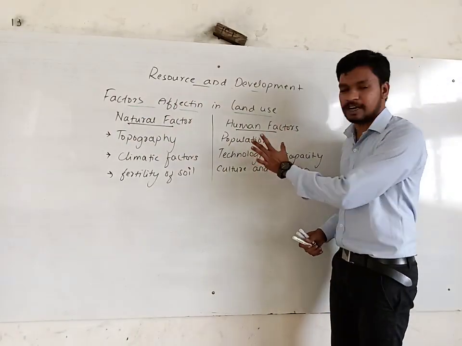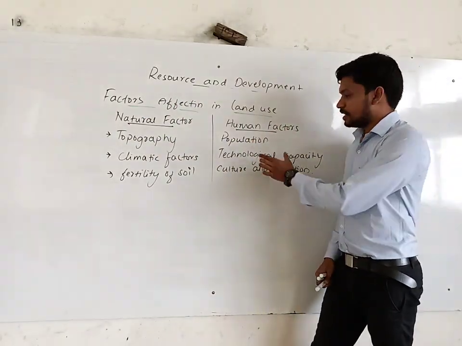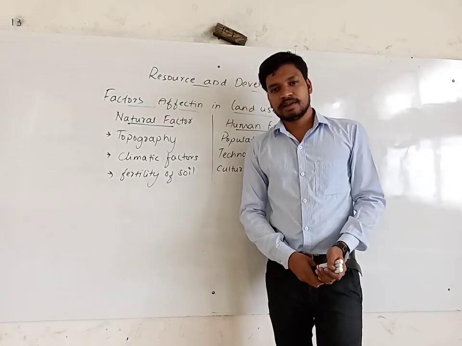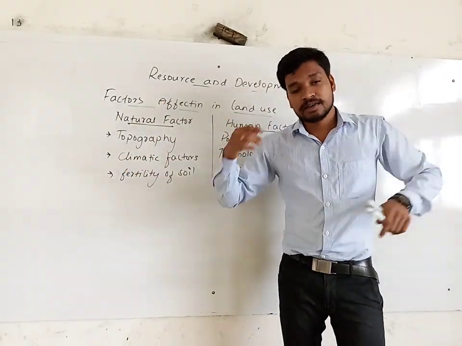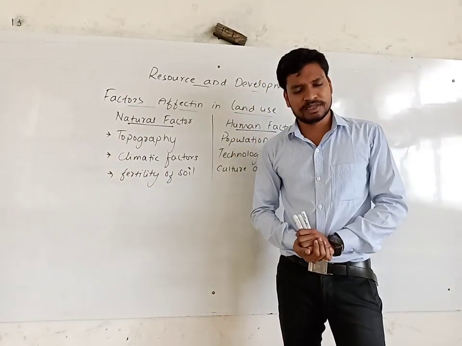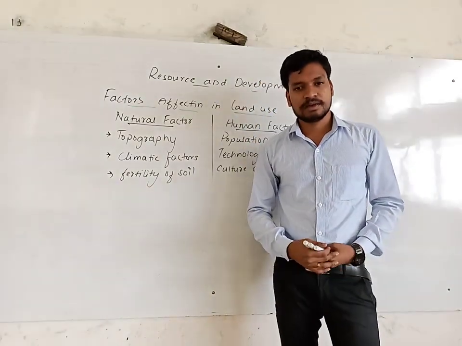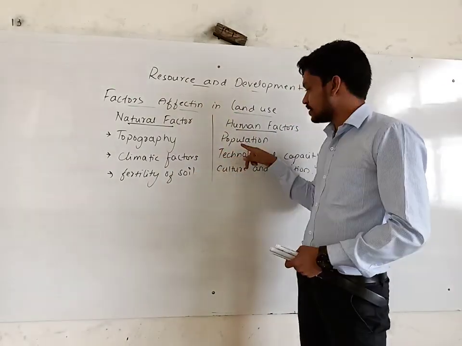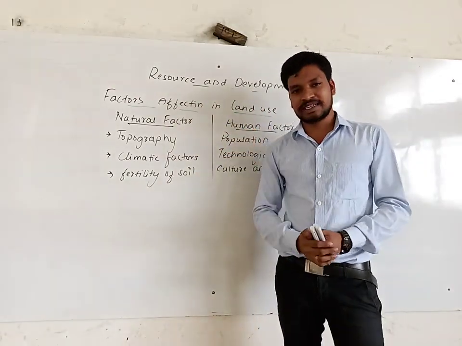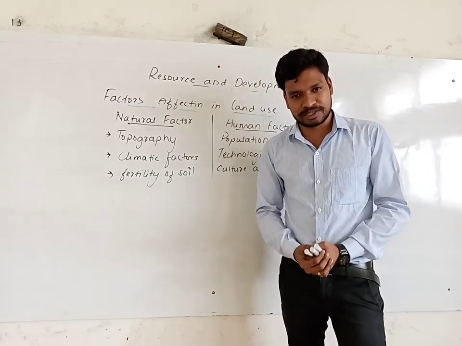Then human factors, population. In the ancient period, not every surface of the earth was used by humans. Most of the earth's surface was covered by forest because we had less population at that time, so people didn't use much.